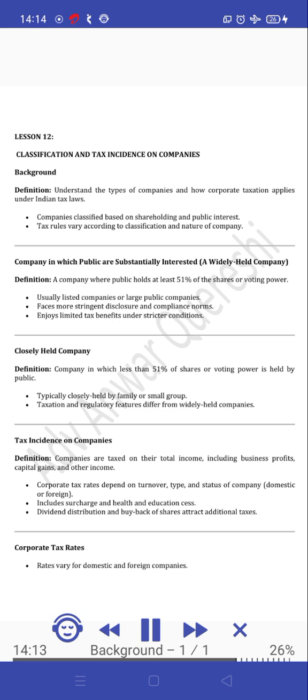Company in which public is substantially interested, a widely held company. Definition. A company where public holds at least 51% of the shares or voting power. Usually listed companies or large public companies. Faces more stringent disclosure and compliance norms. Enjoys limited tax benefits under stricter conditions.